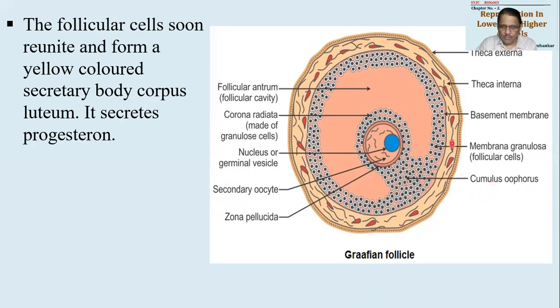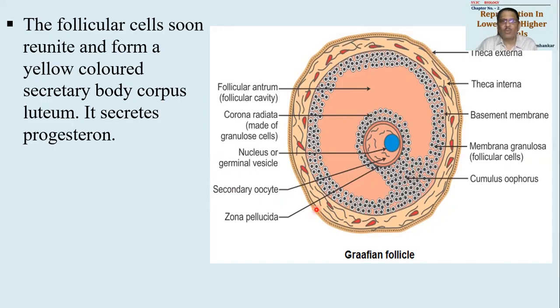ओके, ये जो Graafian follicle है, Graafian follicle rupture हो जाएगा, उसमें से ये ovum जो है, secondary oocyte, it will be delivered out. And then what will happen, जब ये rupture हुआ है तब ruptured Graafian follicle को हम लोग कहेंगे corpus hemorrhagicum. Very soon all these cells of follicle will reunite, and after reunion they will become a yellow colored secretory body. Now it will be called corpus luteum. देखो यहाँ पे ये word है corpus luteum. Luteum because it is yellow colored, lutea is yellow colored, that's what it will be called corpus luteum.